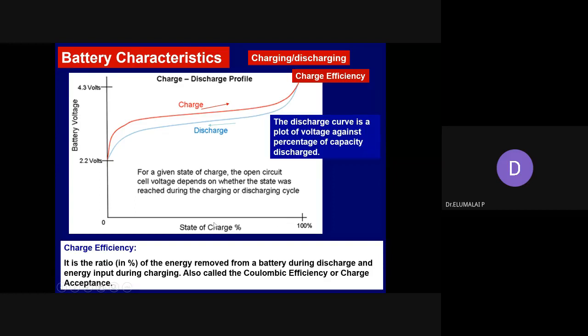It can be state of discharge also during the discharge. Or it can be converted into charge capacity during the charge, or discharge capacity during the discharge. Because why? Capacity is nothing but current into time. You divide by the mass, you are going to get the specific capacity.